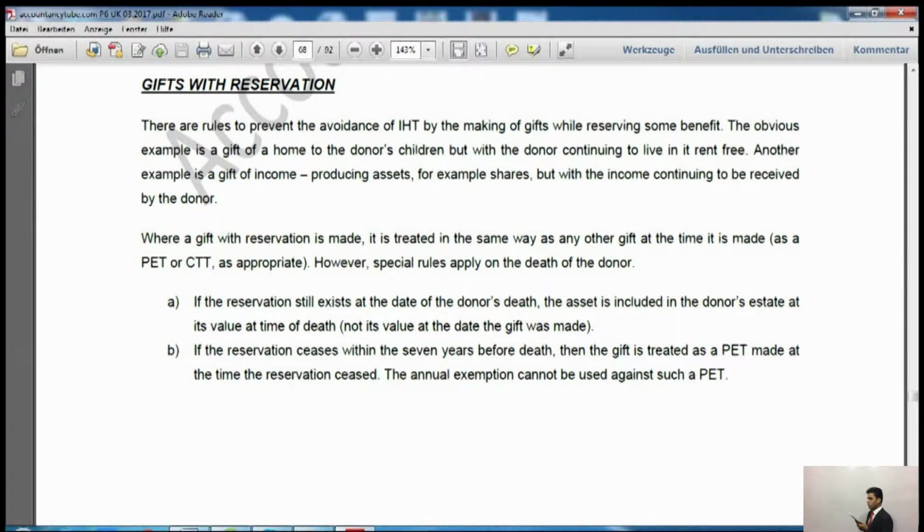The annual exemption cannot be used against such a PET. Now, that is an important point. Normally, when we take a potentially exempt transfer, we deduct the annual exemption out of it. However, for this potentially exempt transfer, we cannot deduct the annual exemption. That is a very, very important point. All right. Let's move forward. There are a couple of exceptions to this rule on the next page, if you see.